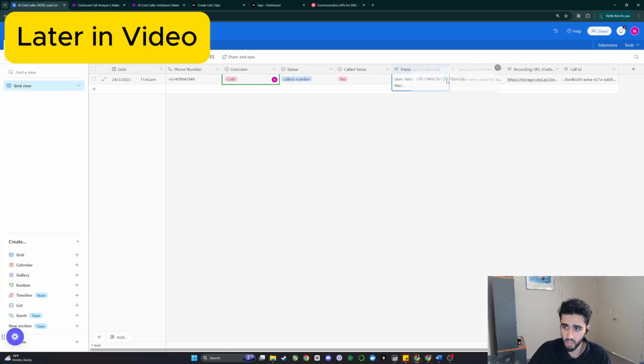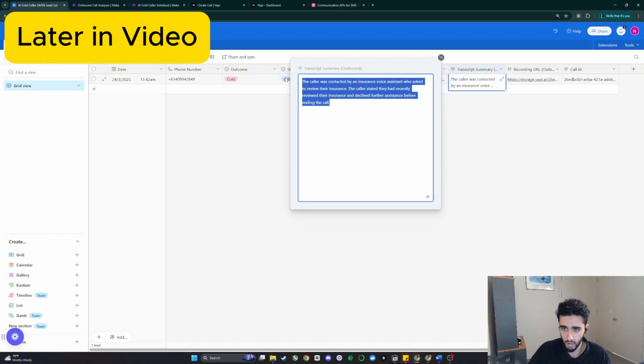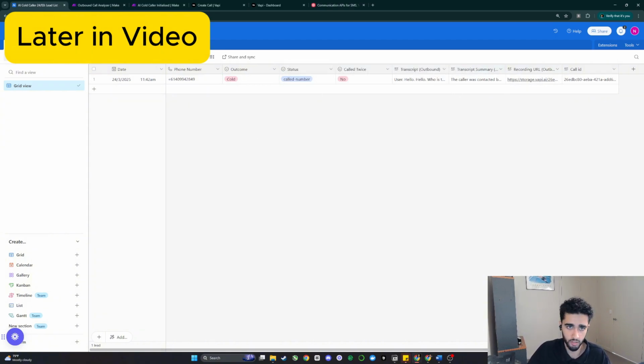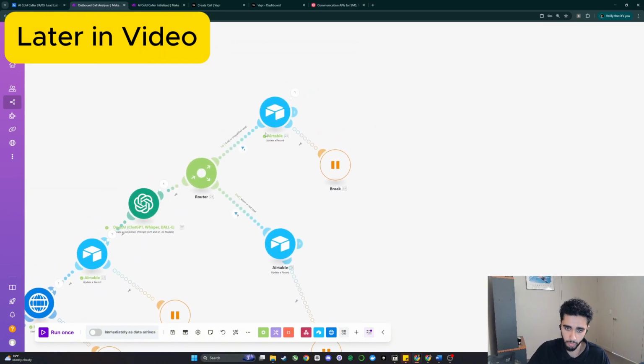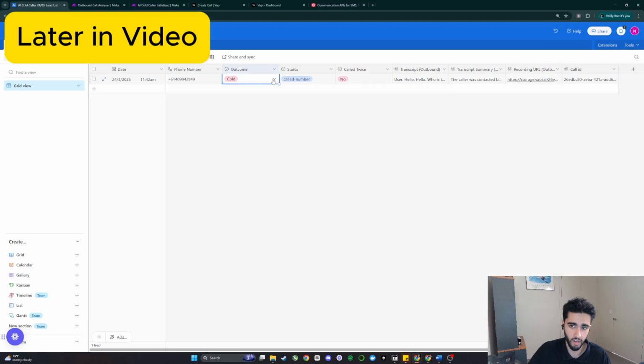And now it's going through the OpenAI completion prompt. So this is the transcript that it is analyzing. And this is the summary that it gave us. It's actually a pretty decent summary. So hopefully this OpenAI agent actually gives us something useful. And it gave us cold, which is exactly what we wanted. And then that got routed up into here. And if we go back to the Airtable, we can see the outcome is cold.